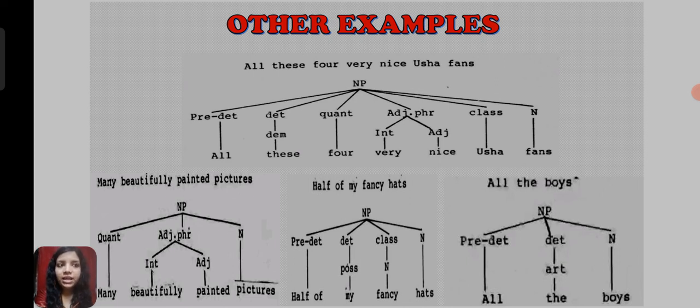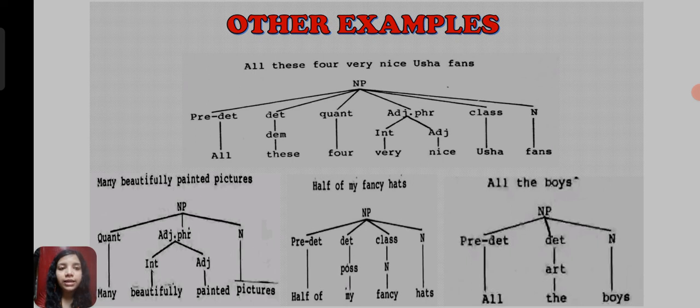Next is classifier is Usha, and noun is fans. So all these four, very nice Usha fans, contain all types, the first type of noun phrase. Next is many beautifully painted pictures. So here the noun phrase is divided into three: quantifier, adjective phrase, and noun. Quantifier here is many, and adjective phrase is beautifully painted. So beautifully is intensifier, adjective is painted, and pictures are noun.